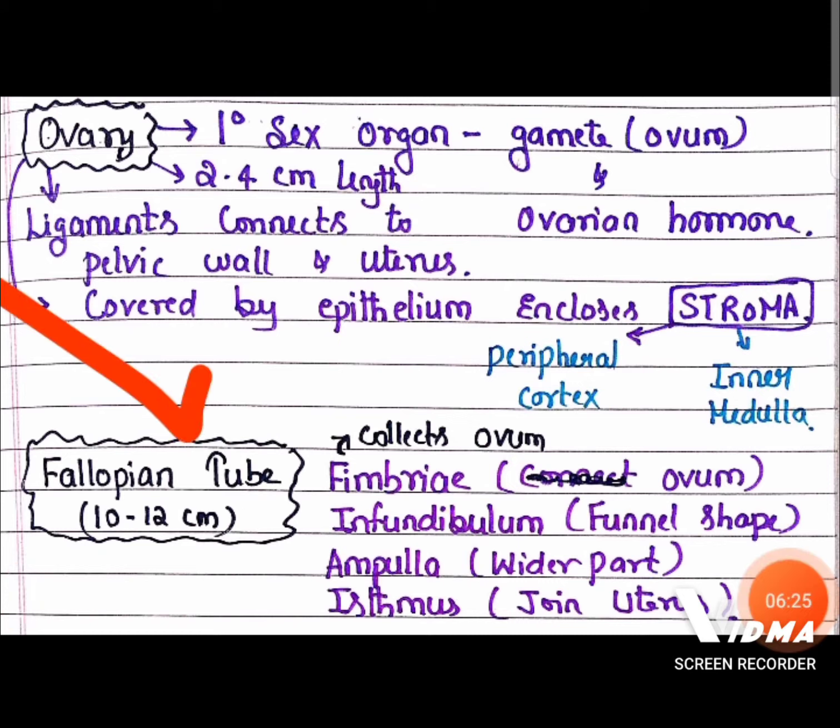Remember about the fallopian tube or oviduct, around 10 to 12 centimeter in length, and it has a part like fimbriae that helps to collect the ovum from the ovary.